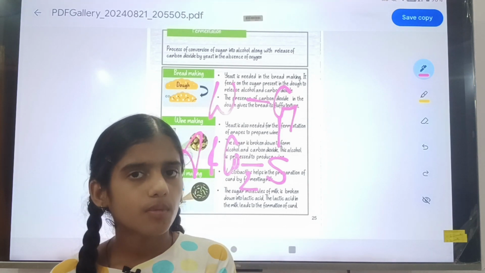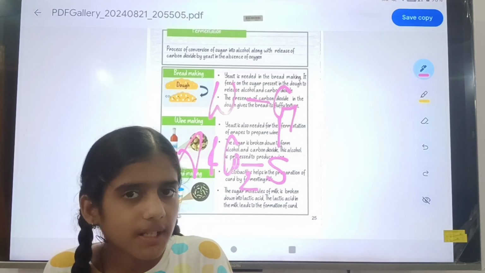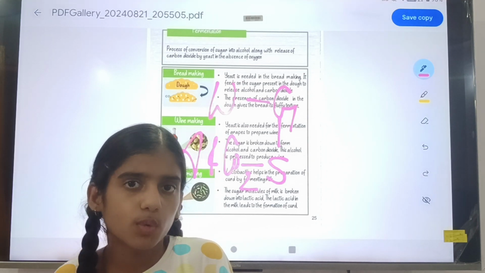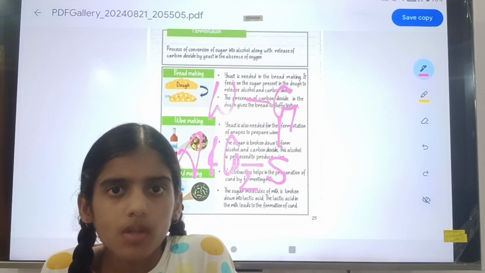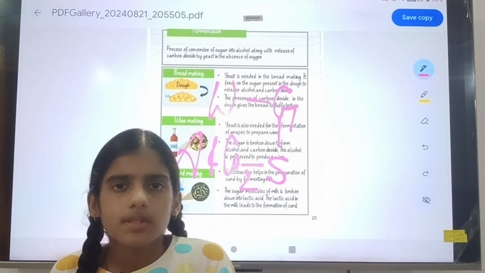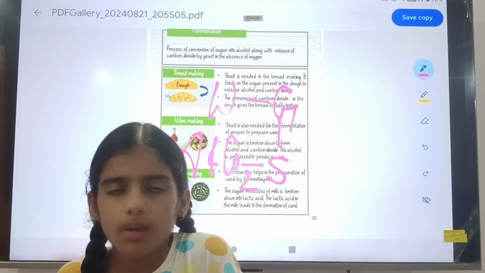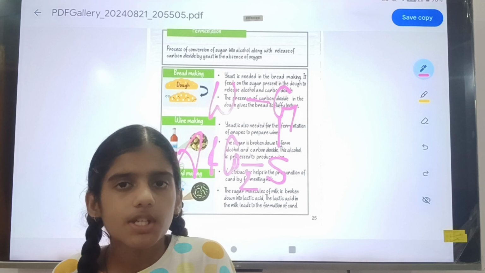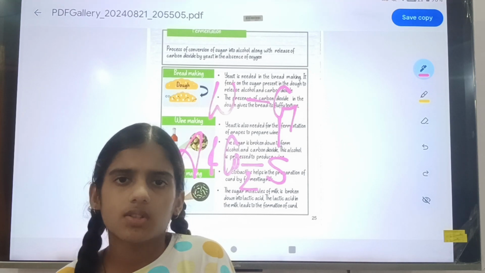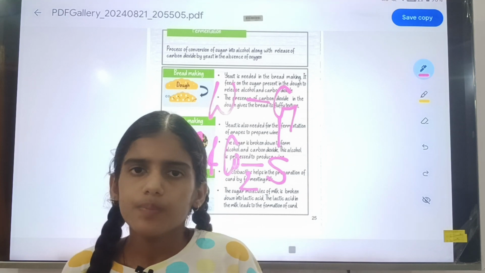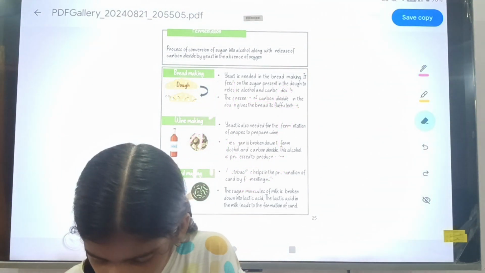Firstly, we will prepare the wine from grapes, the fruit grapes. By the fermentation of grapes the wine is produced. So in your examination a question may come: which fruit helps in making wine? You can easily answer: grapes is a fruit which helps in making wine.